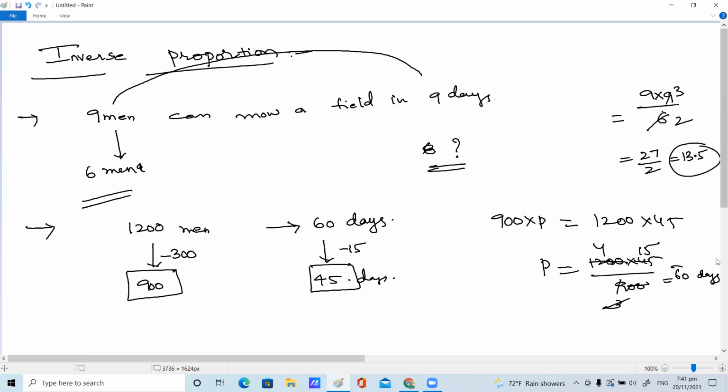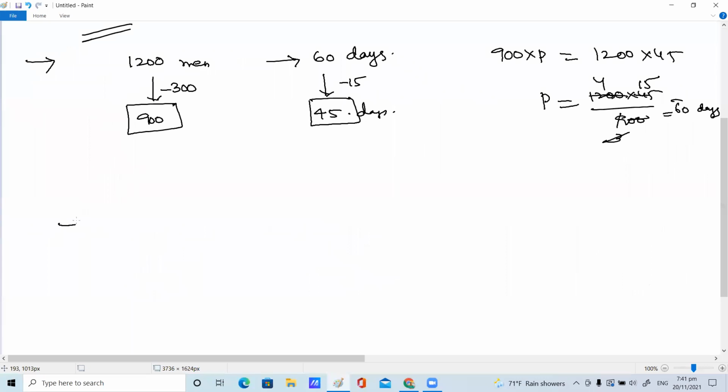A box of chocolates is divided among 36 students. Suppose we don't know how many chocolates are in the box. 36 people are dividing a box of chocolates. Here, each got 15 chocolates. Each got how many chocolates, children? 15 chocolates. Our question is, if the same box were divided among 27 children, how many will each get?